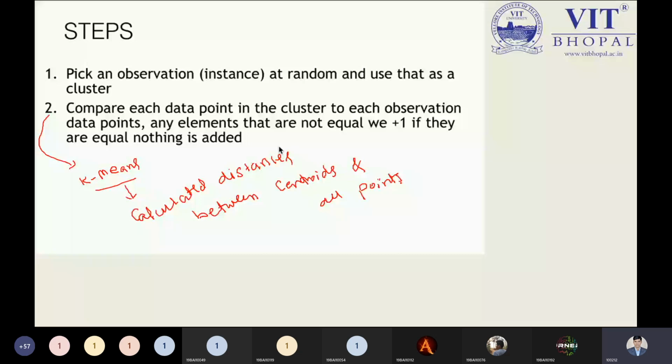So in the second step, K-mode is saying to us, compare each data point in the cluster to each observation data point. Any elements that are not equal, add 1; if they are equal, nothing is added. So why are we doing this, if not equal then add 1? Can anyone tell me why we are doing this activity right now? If elements are not matching, then we will add 1, else we are not adding anything. Can anyone tell me right now?